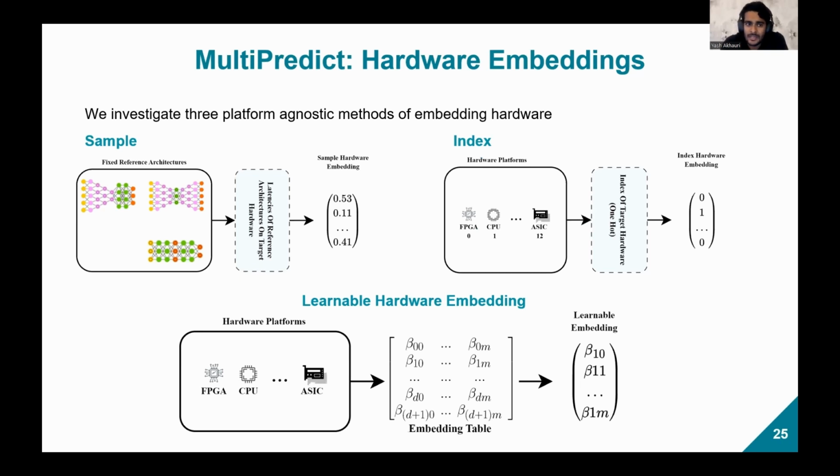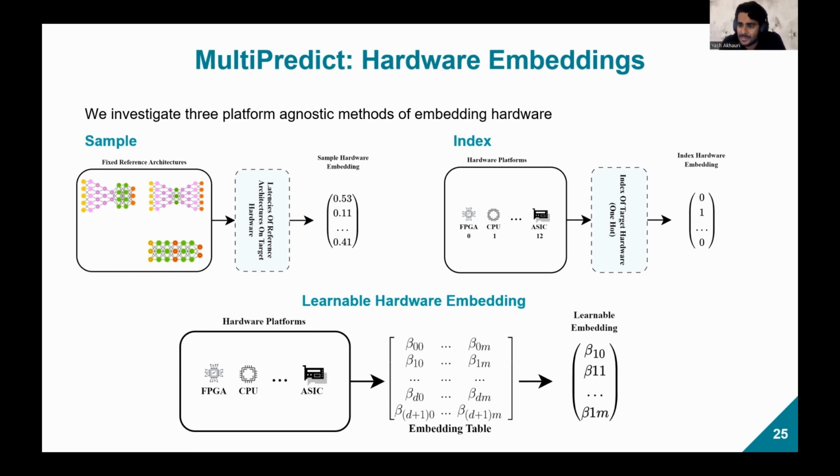The first one is sample embedding. For a given hardware, how you get the sample embedding is you take a set of fixed neural network architectures, let's say 10 different neural network architectures, and you measure the latency of each of these architectures on your desired hardware. And you can concatenate that latency into a vector, and that is how you get the sample hardware embedding.